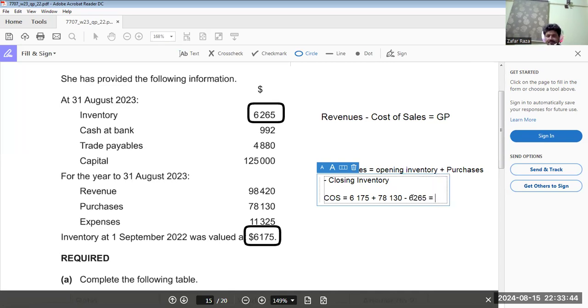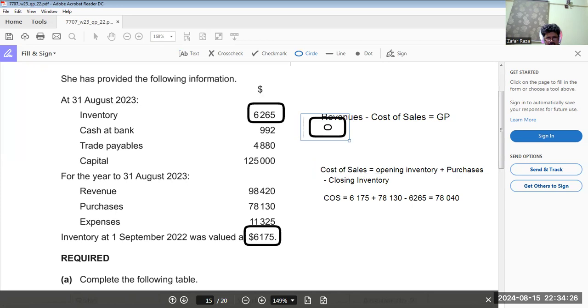So 6175 plus 78,130 minus 6265 is 78,040. Okay.